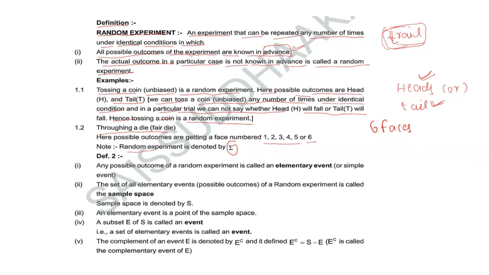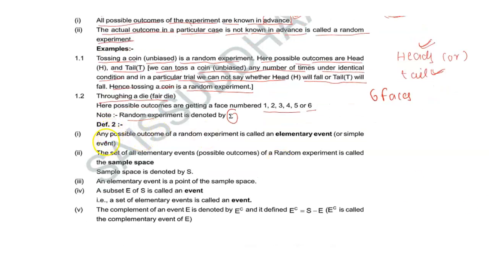Next, coming to definition 2. Any possible outcome of a random experiment is called an elementary event or simple event.